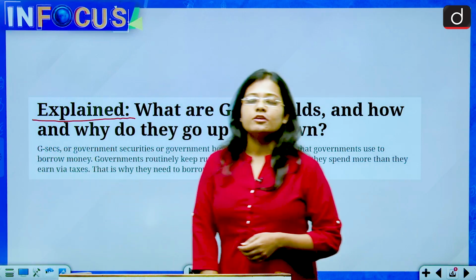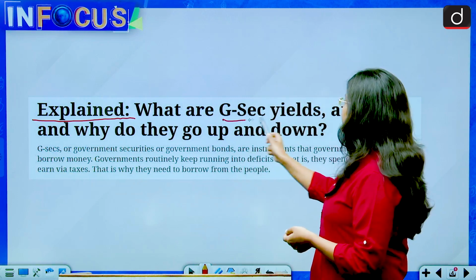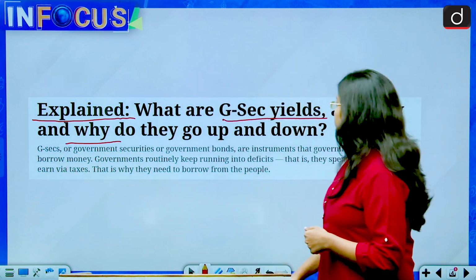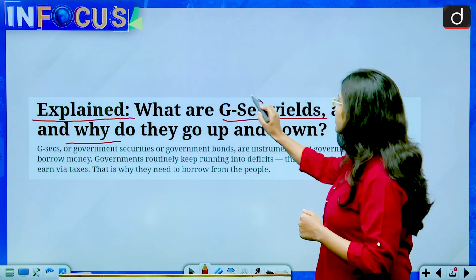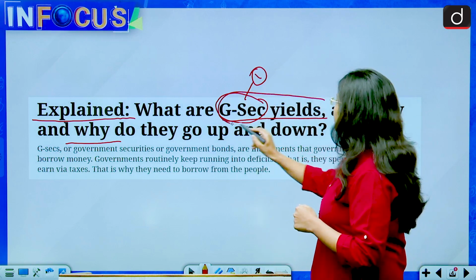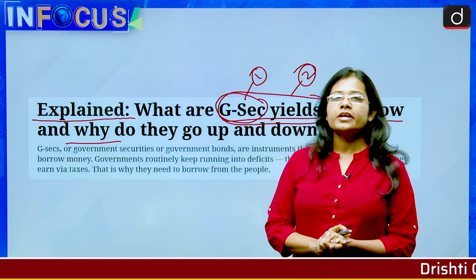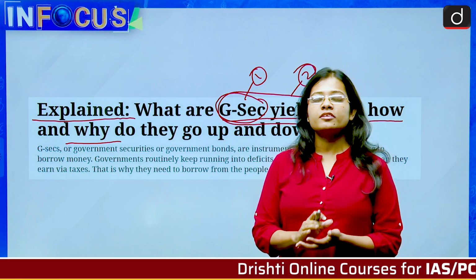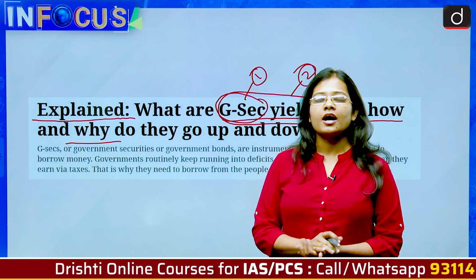This news has been taken from the explained section of Indian Express, and it states what government security yields are and how and why they go up and down. So in this news, there are two components. First is what government securities are and second is what government security yields are. And why is it in the news? Because the government has recently said that they will not be changing the interest rates for the small saving instruments for the quarter of July to September because the government bond yields are on the rise.